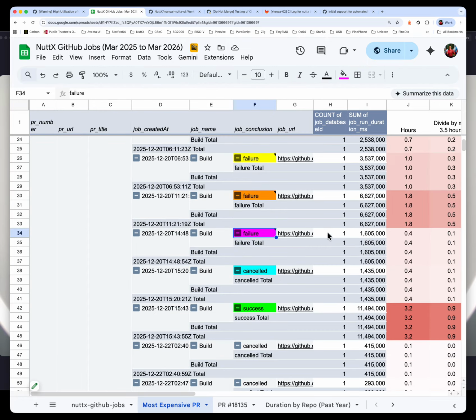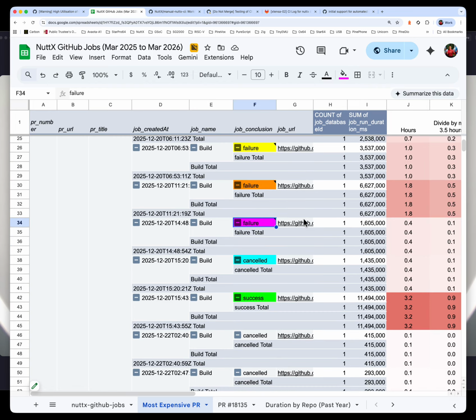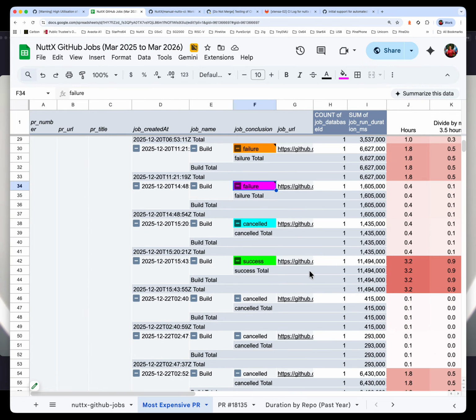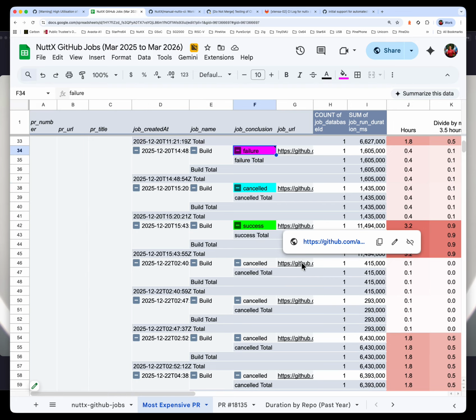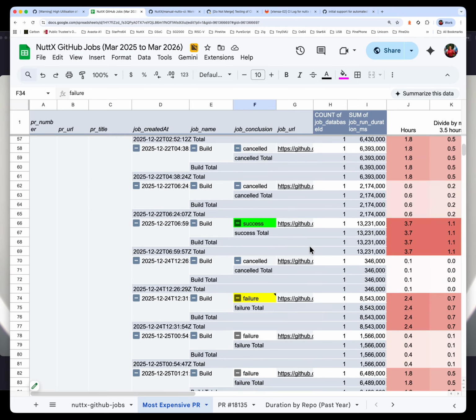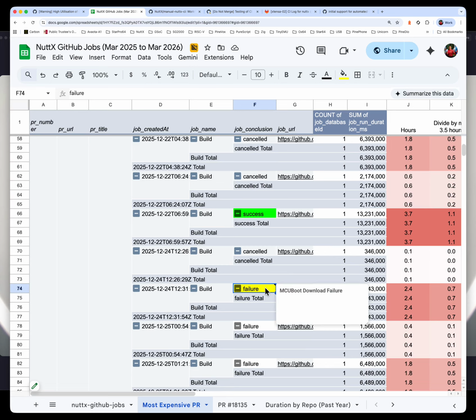We have done the assessment of the earlier failures. We haven't done the rest of the failures in the last session. Today we'll see what else contributed to this PR taking so much time to build in NATEX. Now, as we go down the list, we see another failure.